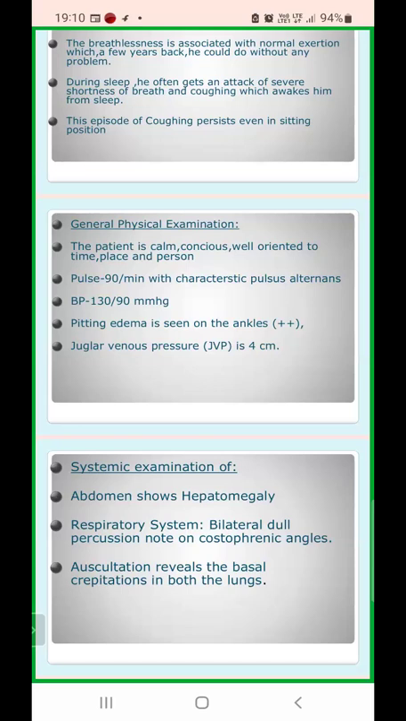1 plus is mild, about 2 mm, say less than 2 mm, and disappears faster. 2 plus is moderate, less than 4 mm, and lasts for 10 to 15 seconds. 3 plus is severe, 6 mm, and lasts for more than 1 minute. 4 plus is very severe, about 8 mm, and lasts for 2 to 5 minutes. So this is how we do the grading of edema.